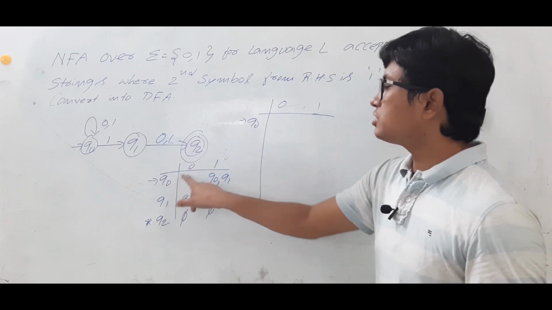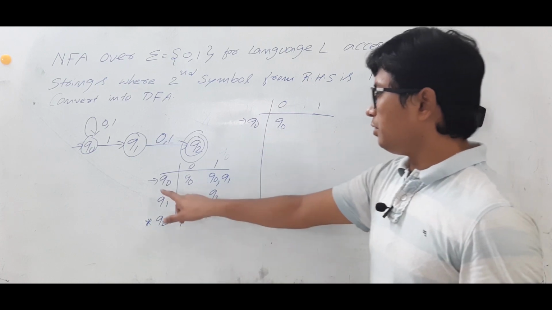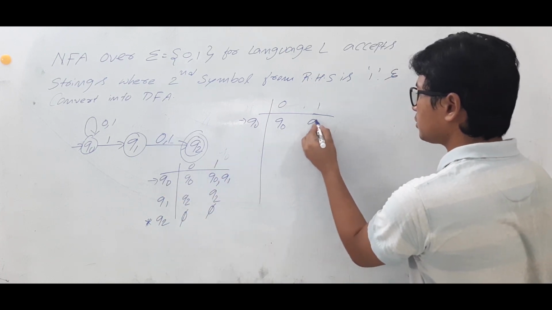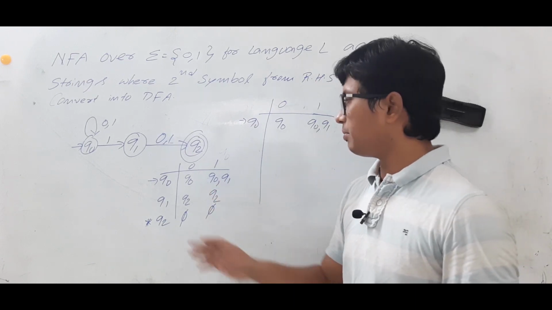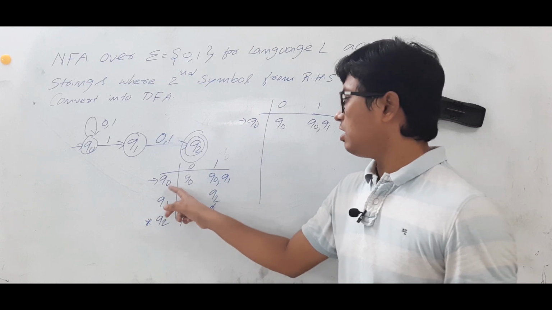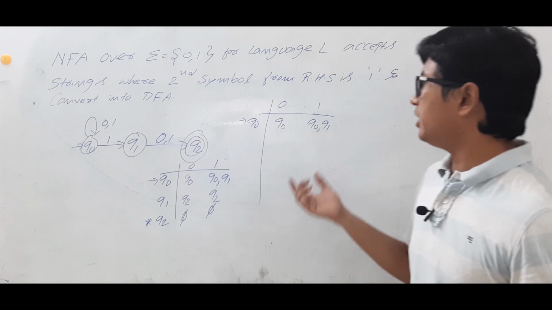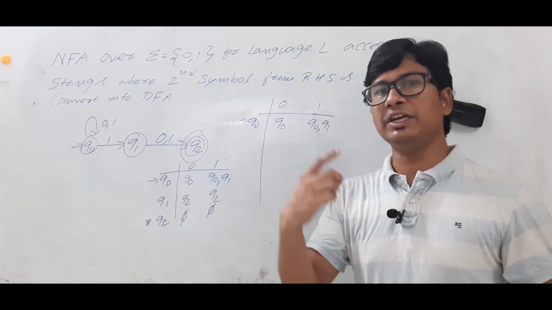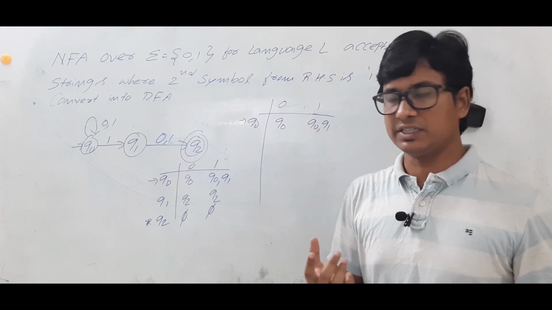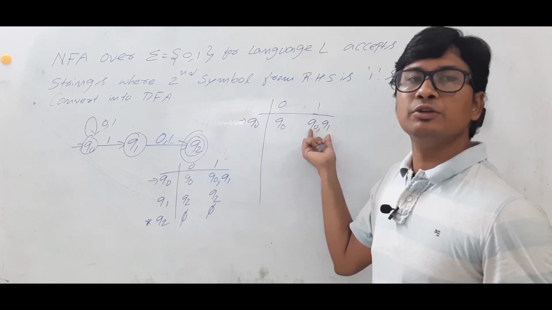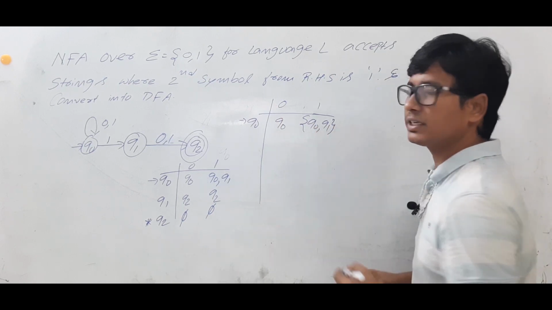Now Q0 on 0, where is it going? It is going to Q0. So I will write it. Q0 on 1, where is it going? It is going to Q0, Q1. If it is an NFA, it is okay: from any state, on taking any alphabet, you can go to more than one state or you may not go anywhere. When it comes to DFA, from any state, by taking an alphabet, you should go to only one state. But if I make Q0, Q1 separate states, then it is going to multiple states, which is not possible. So I will make Q0, Q1 one state.